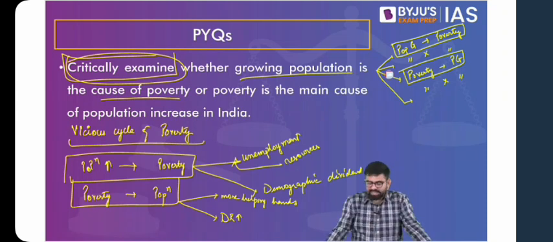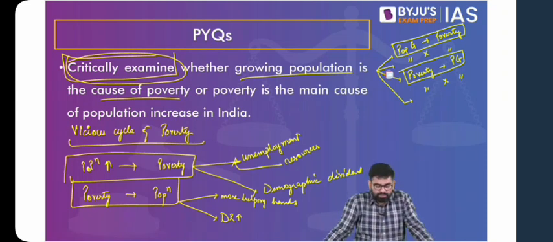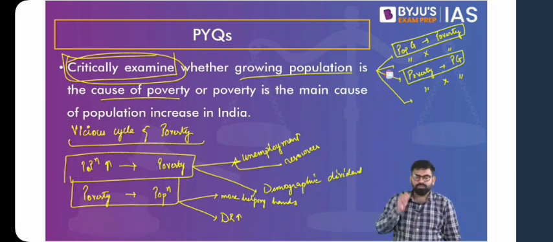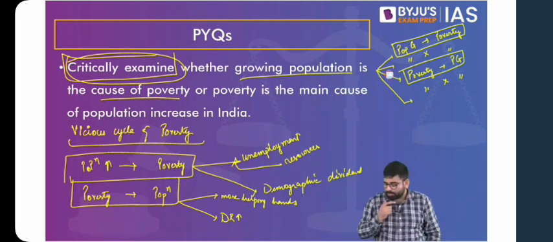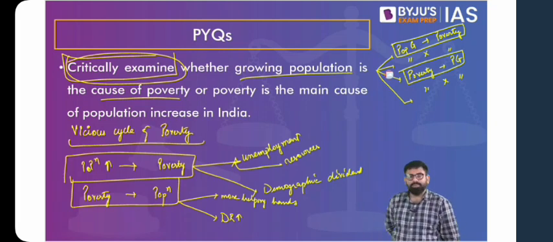Okay, so how can poverty be responsible for population growth? Poverty can be responsible for population growth because poorer households tend to have high fertility rates, tend to give birth to more children because they do not have awareness about family planning. They think that the more children they have, the more they'll help with the economic security of the family, hence leading to population growth. And this dimension has been covered previously.